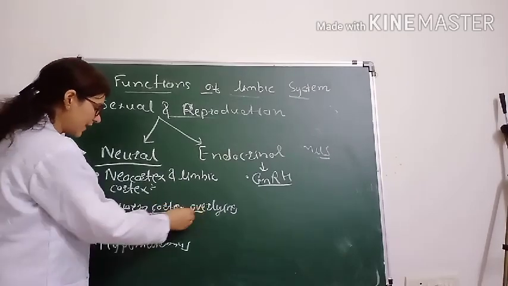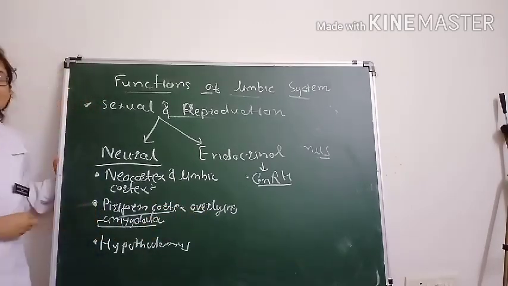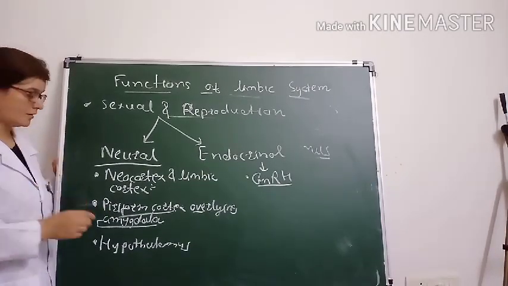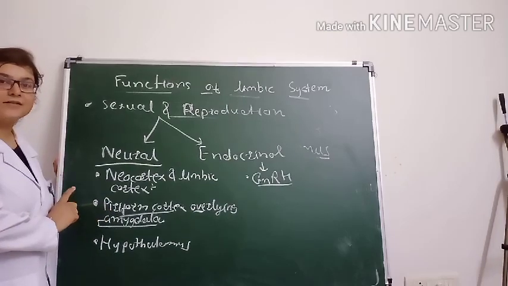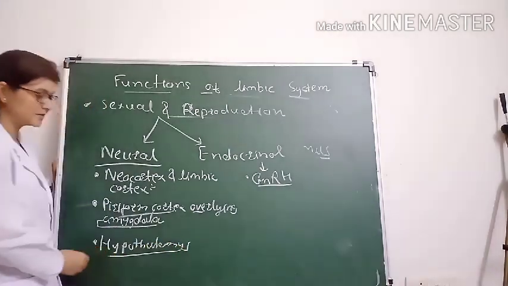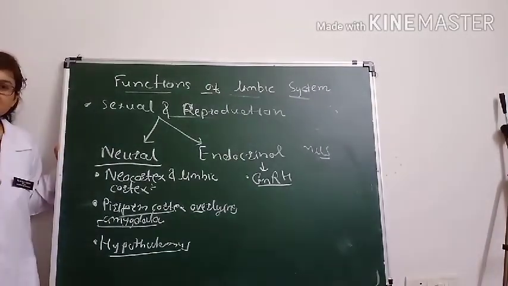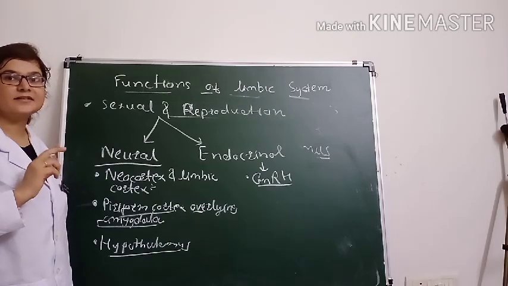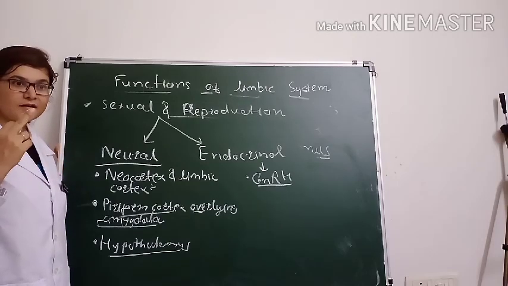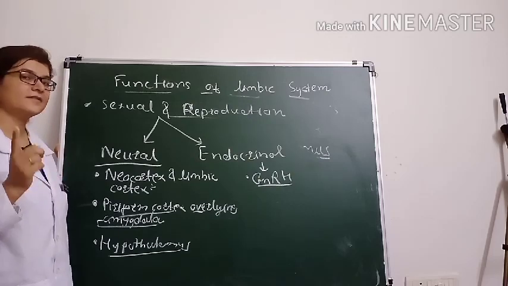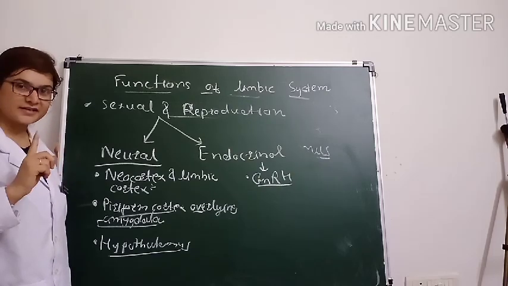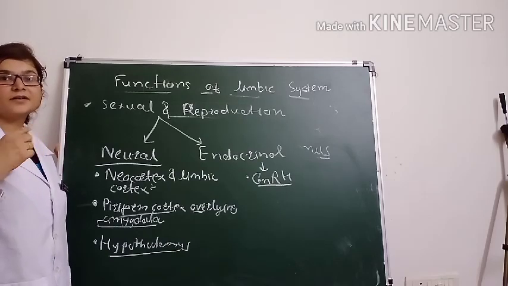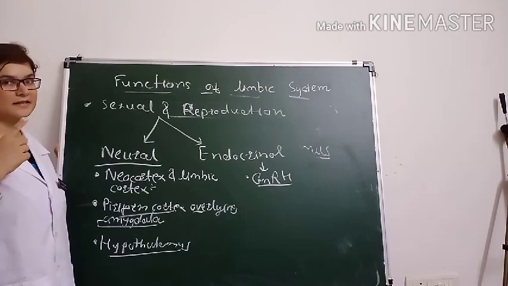Now what is the role of the pyriform cortex which is overlying the amygdala? It causes inhibition of the sex drive in the male, right? Now the hypothalamus. The most anterior and the most posterior part of the hypothalamus are responsible for the sexual behavior in both male as well as female.